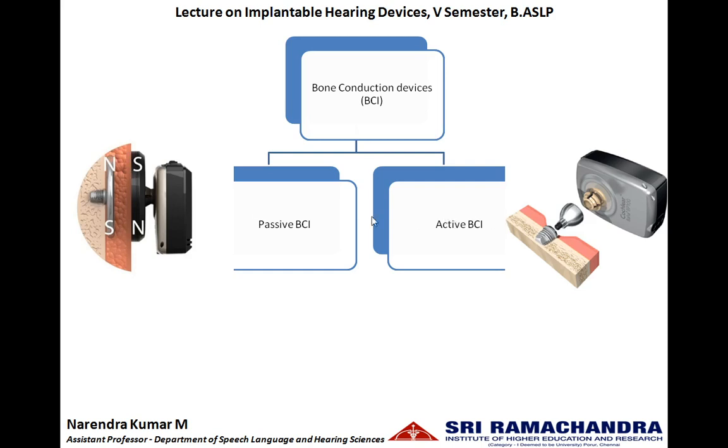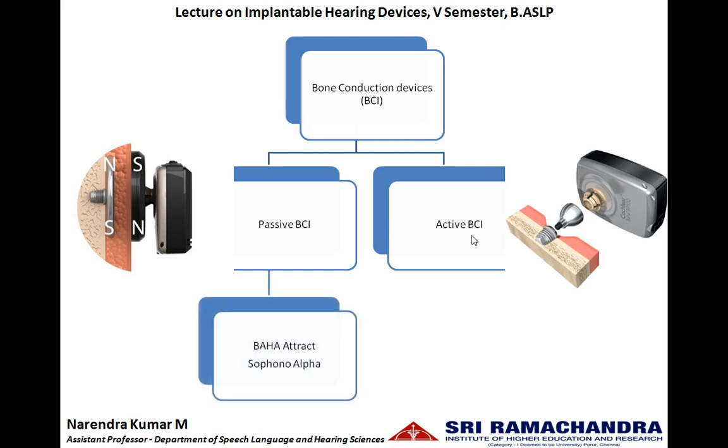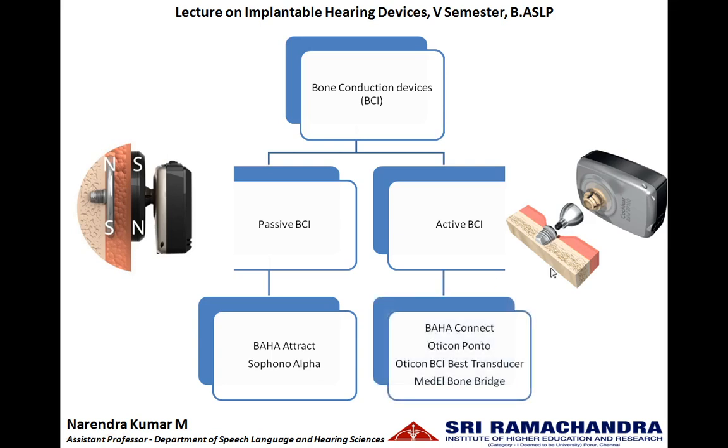So this is the difference between passive and active bone conduction implants. The examples for passive bone conduction implants are Baha Attract, Sophono, Alpha. Whereas the examples for active bone conduction implants are Baha Connect, Oticon Ponto, Oticon bone conduction implant, BCI transducer, Med-El Bonebridge.